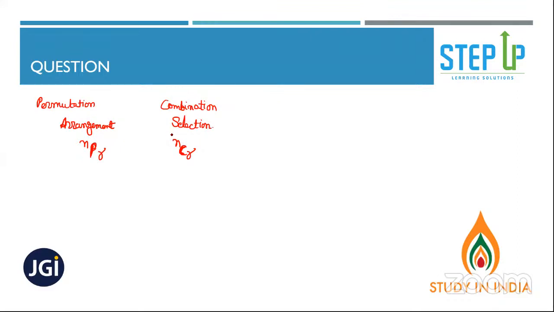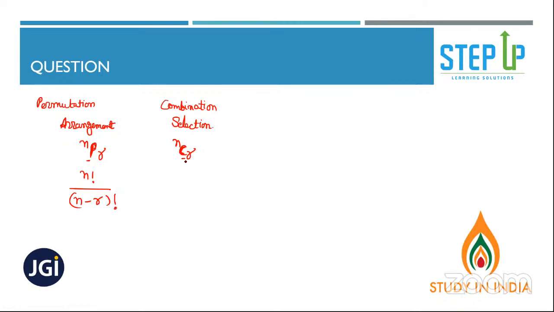Yeah. Okay. All right. So many students have confusion about where to use P and where to use C. So very simple one. Do you remember the formula for nPr by any chance? n factorial by n minus r factorial, right?